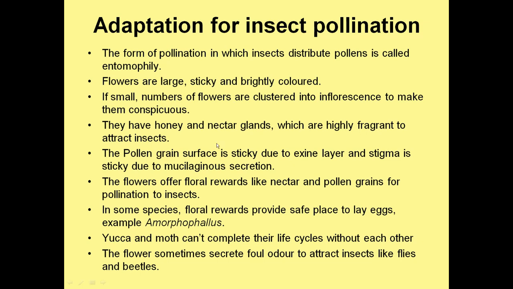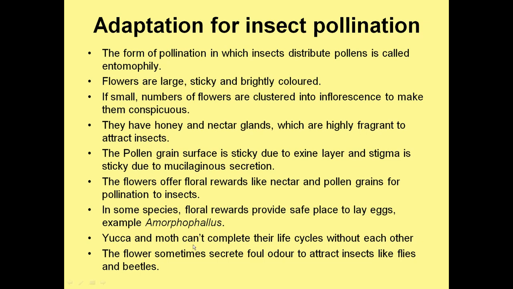And what kind of reward do insects actually get by acting as a pollinating agent? One is nectar, and the second is a safe place for laying eggs, as in the case of Amorphophallus. Amorphophallus is a six feet flower, and it provides a safe place for some species of insects to lay eggs. And some species like honeybee extract nectar for food preparation.